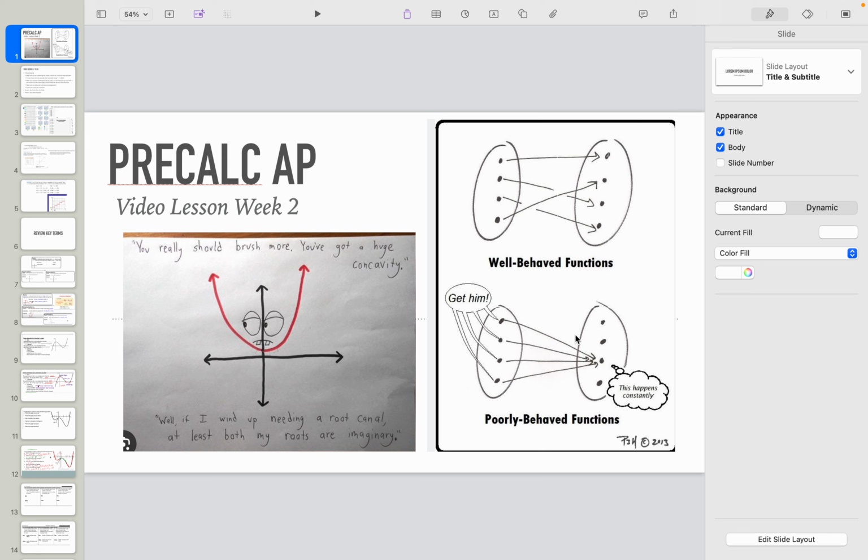Very fun. All right, so here we have also well-behaved functions, right? Because each input goes to a different output and we don't have any repeats. And a poorly behaved function, remember, this happens constantly, right? Because this is all inputs. No matter what we choose for x, we get the same y.